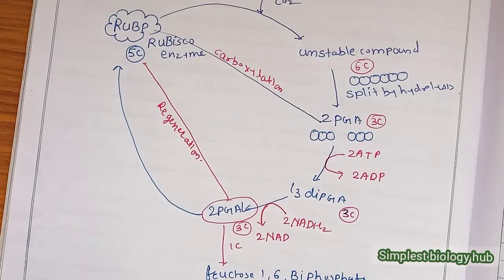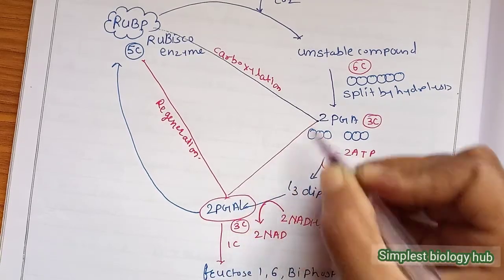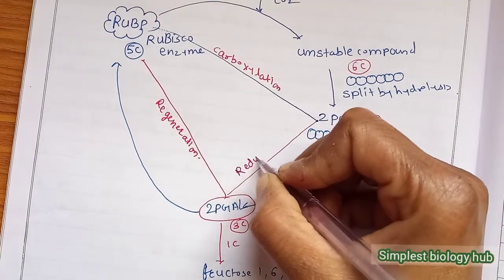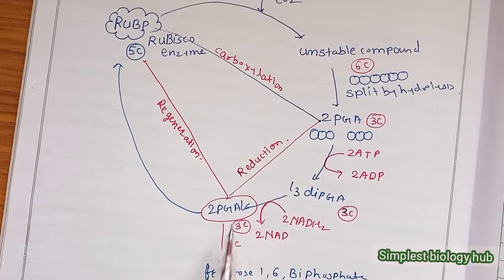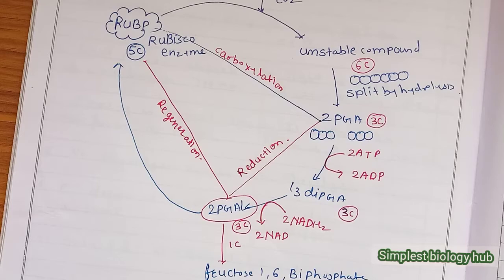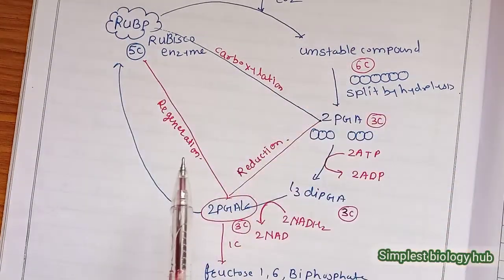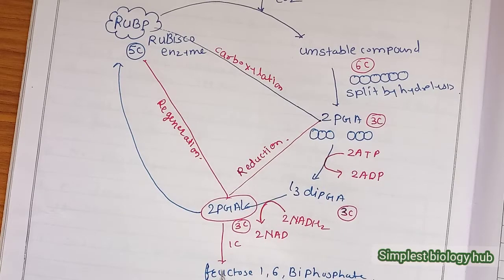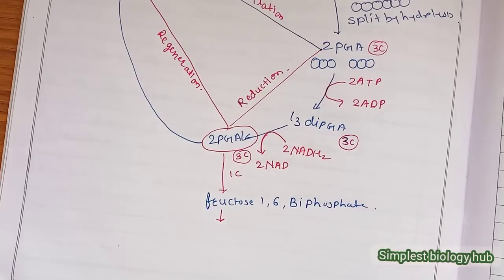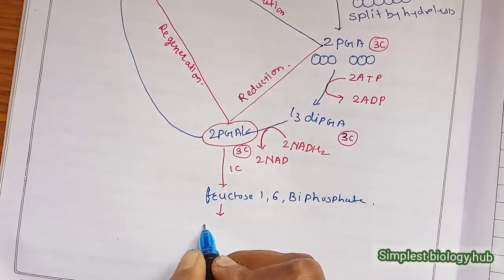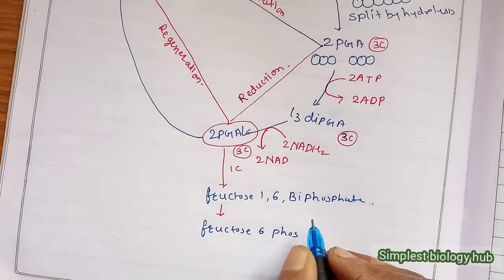Then what about the second step? The second step is like that, and that process is reduction, because the carbon number is reduced here. Then 5 carbons are regenerated into RuBP again, which means it is ready to accept another CO2. And that fructose 1,6-bisphosphate is converted into fructose 6-phosphate. These are actually isomers of each other.